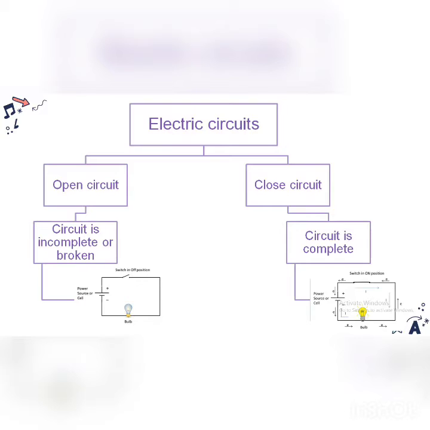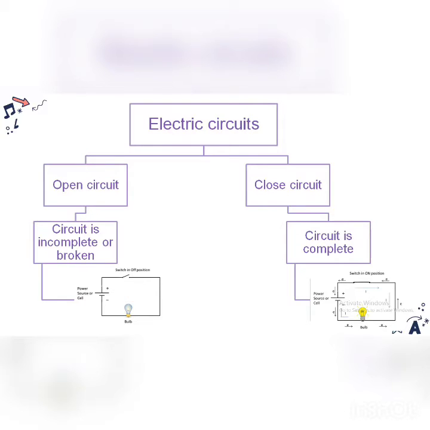Now it has mainly two types. The first one is the open circuit and the second one is the closed circuit. Now what is an open circuit? Suppose two cities are connected with a bridge. If there is no bridge, is there any connection, or should I say transportation, between those two cities? No, that is not possible. That kind of condition is considered an open circuit. Whatever the circuit is, its path might be incomplete or broken for some reason, whether deliberately or not. Such a condition is considered an open circuit.